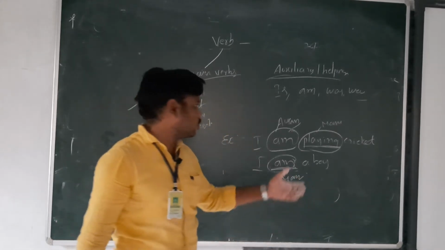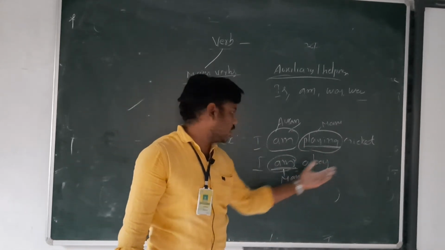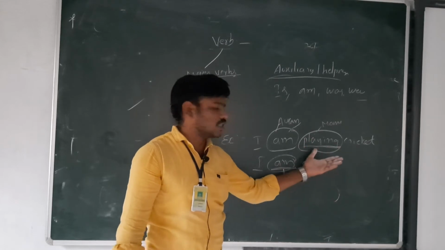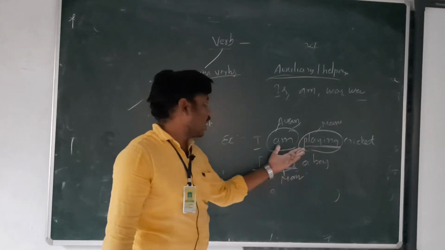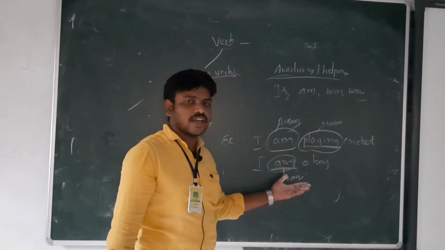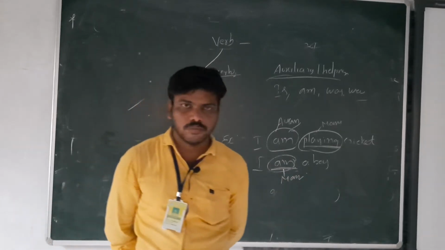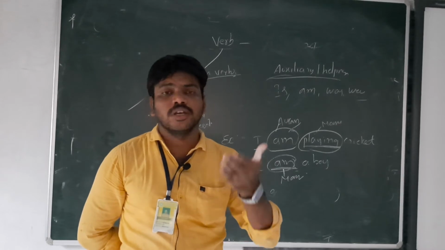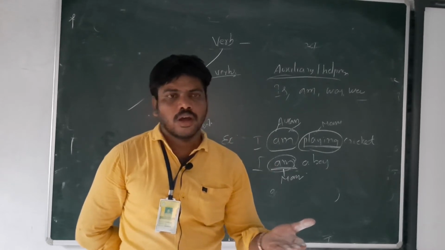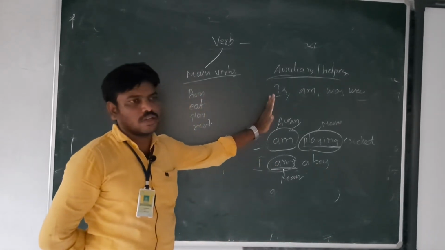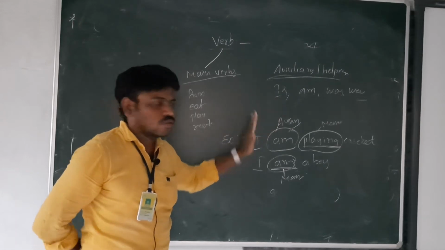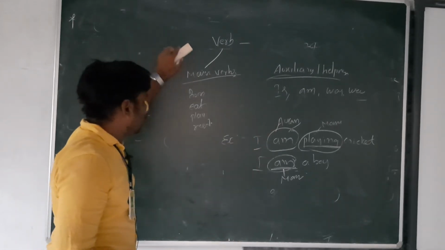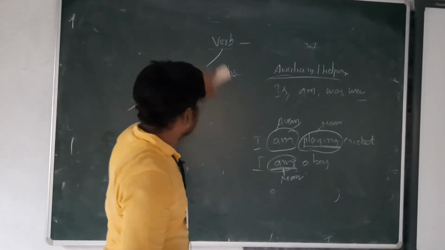Now let us see the difference between "I am playing cricket" and "I am a boy." In the first sentence, playing is the main verb and am is the helping verb, and in the second sentence, am is a main verb. So auxiliary verbs or helping verbs can sometimes act as main verbs, but mostly they give help to the main verbs. So this is a brief explanation of verbs.